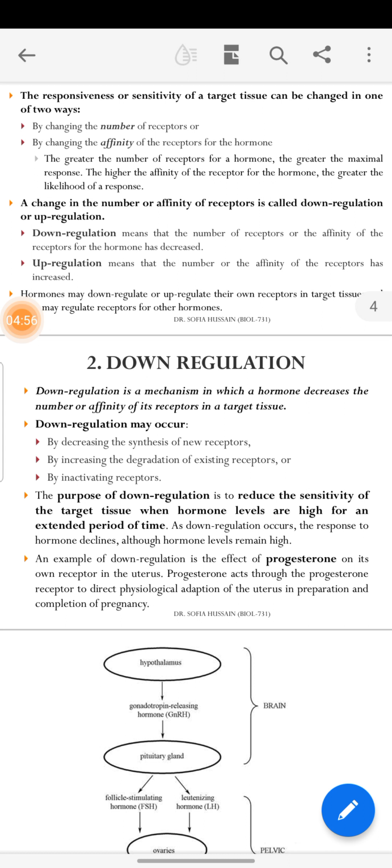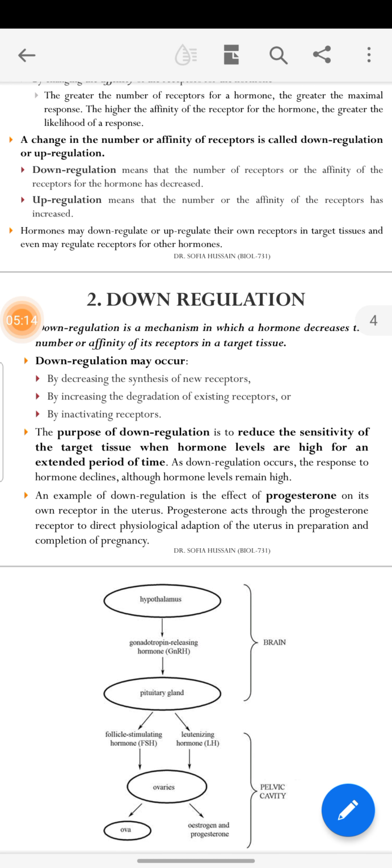Upregulation means that the number or the affinity of the receptors has increased on the targeted cells. In the case of upregulation, their amount will be increased. Hormones may downregulate or upregulate their own receptors in target tissues and even may regulate receptors for other hormones as well. That's another point.